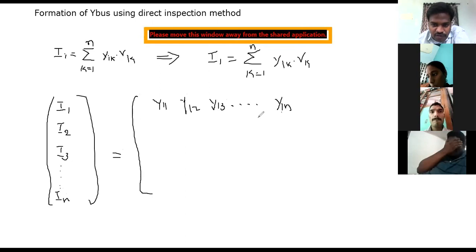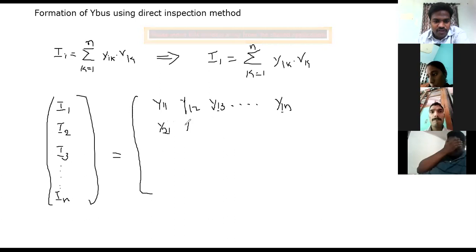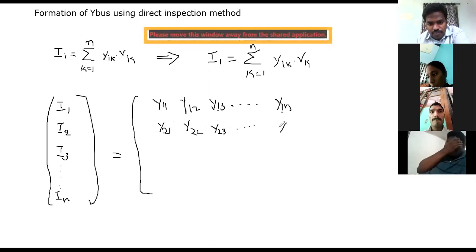So here i is fixed. Every time you see here Y11, Y12, k is the only varying parameter. Similarly, if you determine the second algebraic equation, i is fixed, but k is varying from 1 to n. So you can consider this as Y21, Y22, Y23 up to Y2n. Similarly for the third one, you will have Y31, Y32, Y33, etc. up to Y3n.